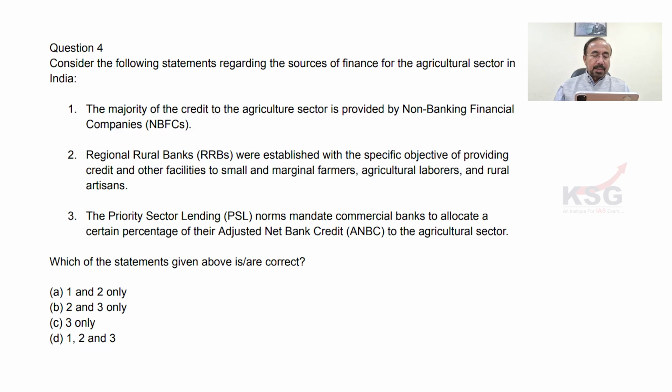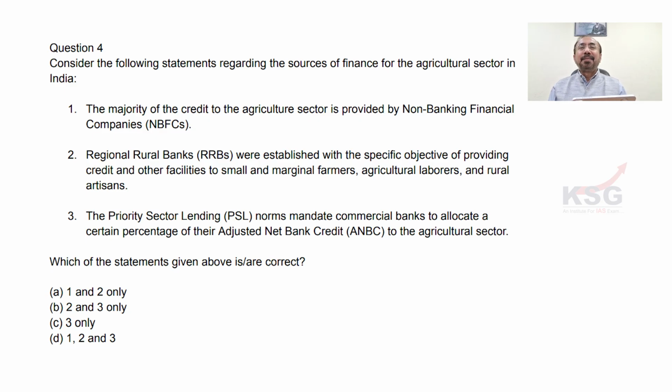I think it's very obvious. The first is not right because most of it is actually coming from commercial banks, cooperative banks, RRBs. Definitely not NBFCs there. So I suppose first goes wrong, second is correct, third is also correct. Answer becomes B in this regard.